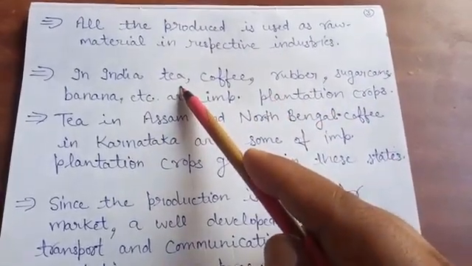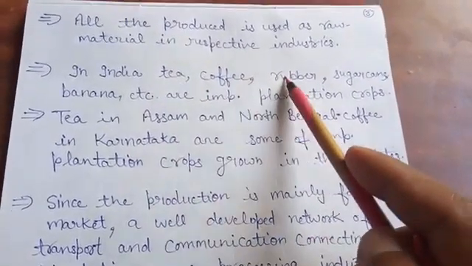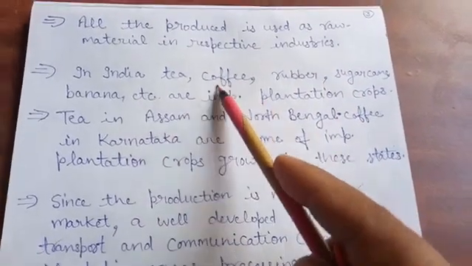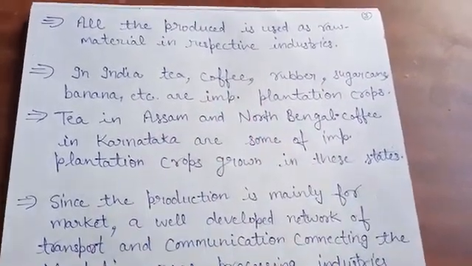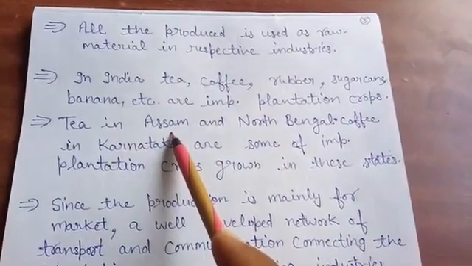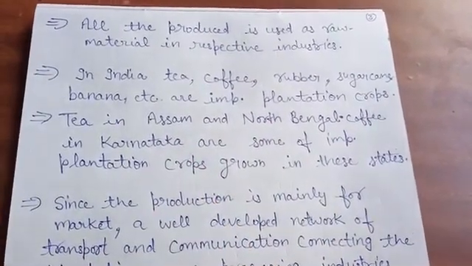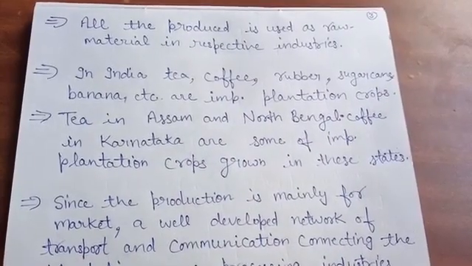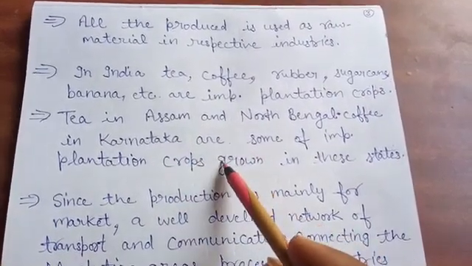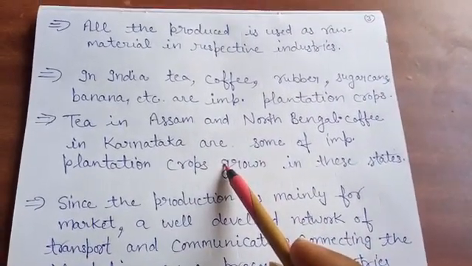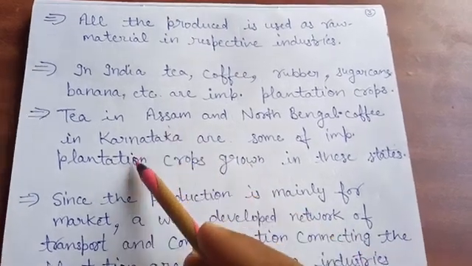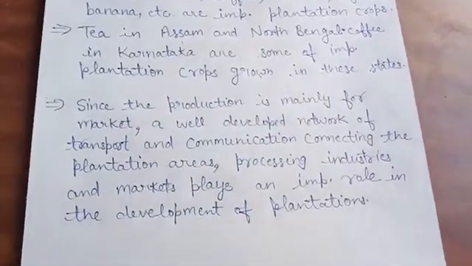Examples of plantation farming in India: tea, coffee, rubber, sugarcane and banana are the most important plantation crops in our country. Mainly tea is grown in Assam and North Bengal, and coffee is grown in Karnataka. These are some important plantation crops grown in Assam and Karnataka.